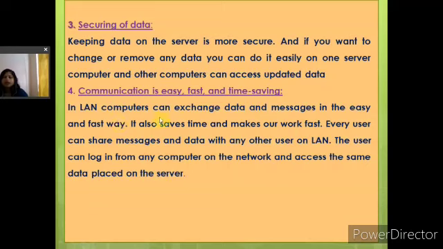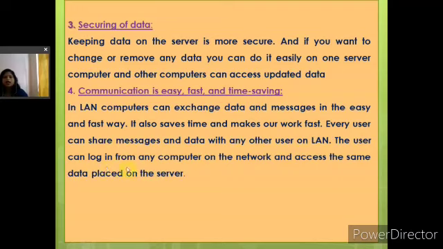The next one is that communication is easy, fast and time saving. In a LAN, computers can exchange data and messages in an easy and fast way. It also saves time and makes our work fast. Every user can share messages and data with any other user on the LAN.